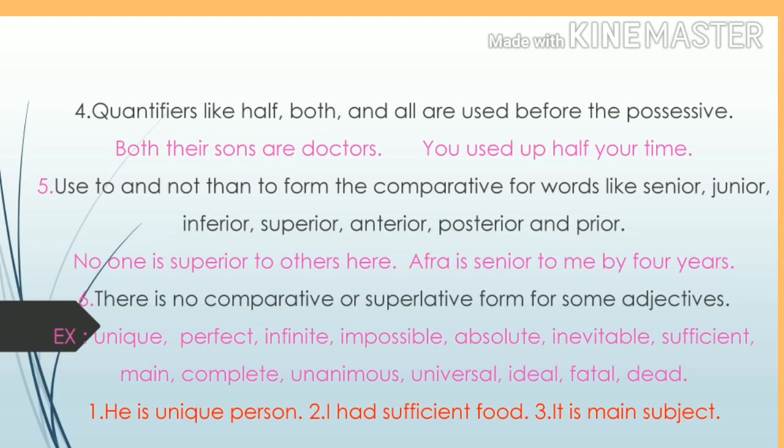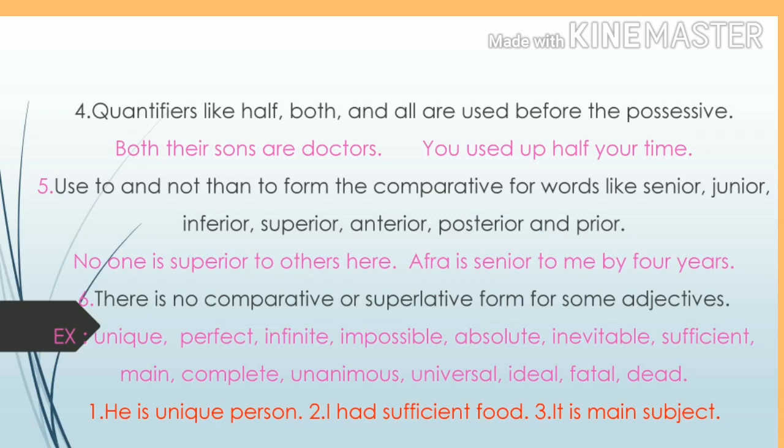That is wrong. Like when using the words senior, junior, inferior, superior, anterior, posterior and prior, we have to use to, not than, for comparing the nouns.